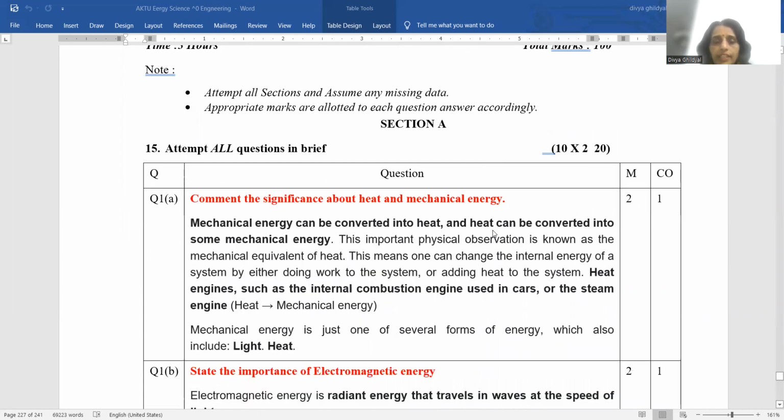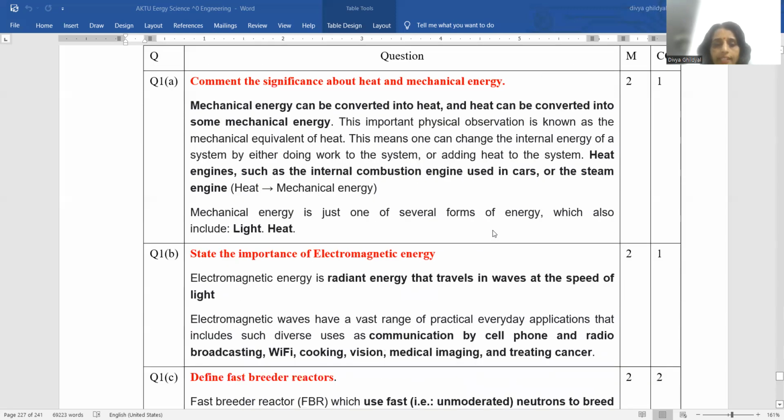Comment on the significance of heat and mechanical energy. 2-mark question. Answer: mechanical energy can be converted to heat and heat can be converted into mechanical energy. This is also known as the mechanical equivalent of heat. This means that one can change the internal energy of a system by doing work on the system or adding heat to the system. Under this usually come heat engines, etc.